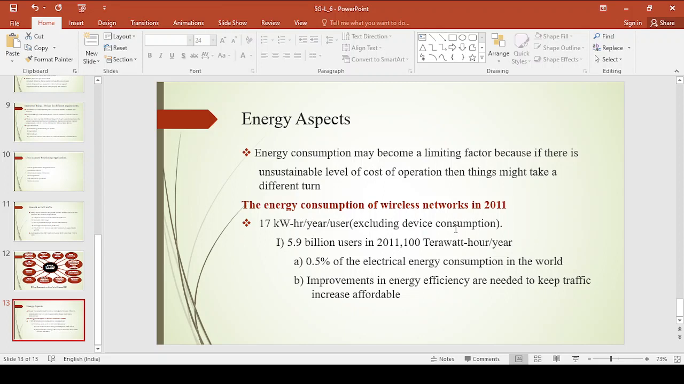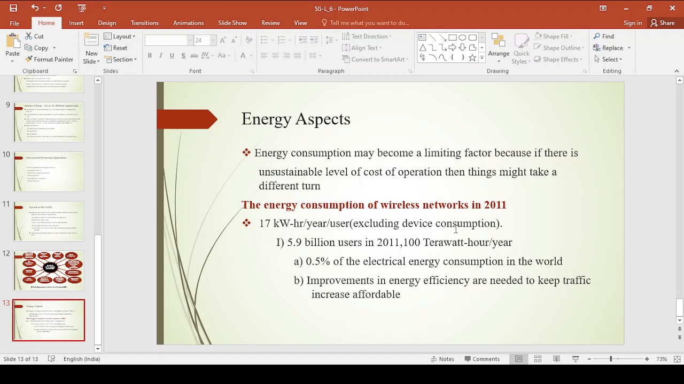Now this is an example, collected from one of the ITU standards, right? This is an example to explain how the energy consumption was in 2011 and how the energy consumption will keep on increasing in the future. I have considered this from one of the ITU standards. Now with this energy consumption, we are expecting improvements in the energy efficiency from the future generation communication system.